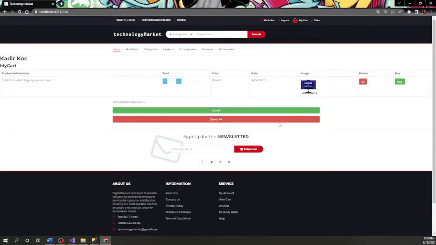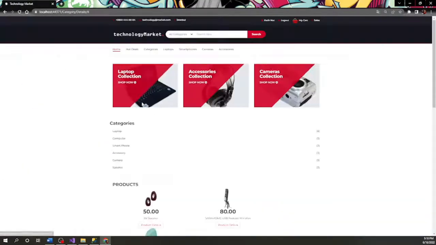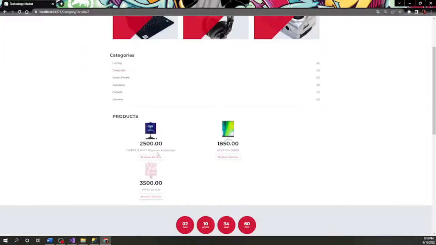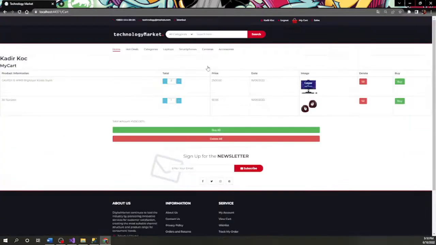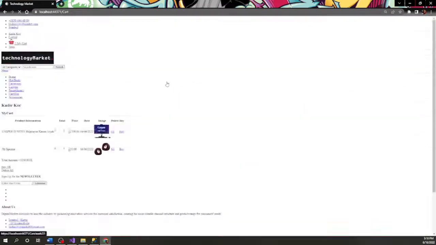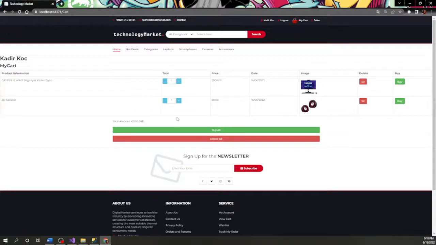After adding it to the cart, if you want, we can increase and decrease the number of products as we like, and the total amount below increases. It shows the totals. Let's add another product. We can delete them one by one if we want. We can delete them all if we want.